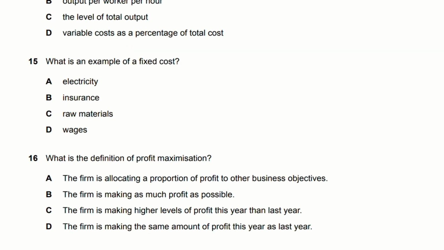Okay, number 15. What is an example of a fixed cost? That will be option B, insurance, because the amount of insurance you pay to your company does not ever change. Number 16. What is the definition of profit maximization? Okay, that would be option B. The firm is making as much profit as possible.